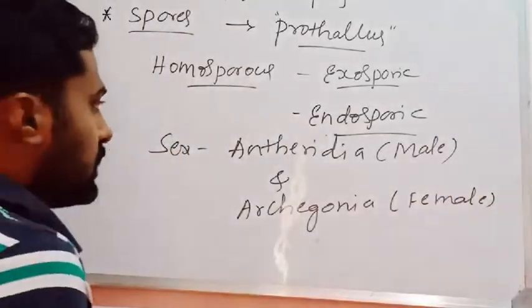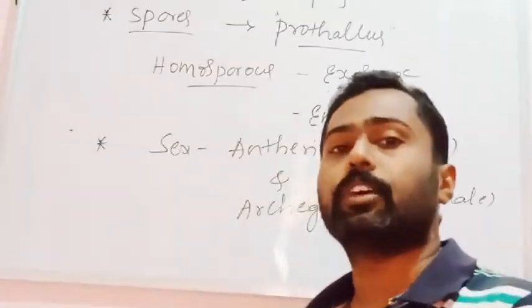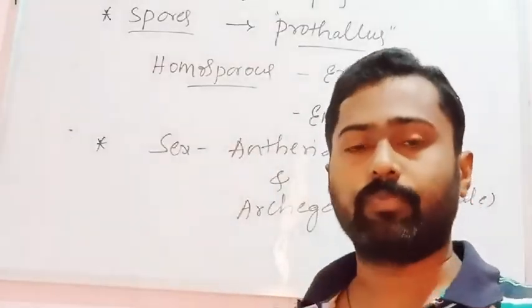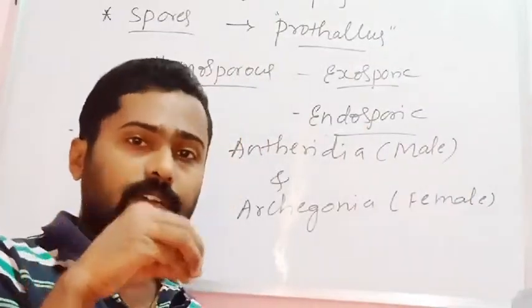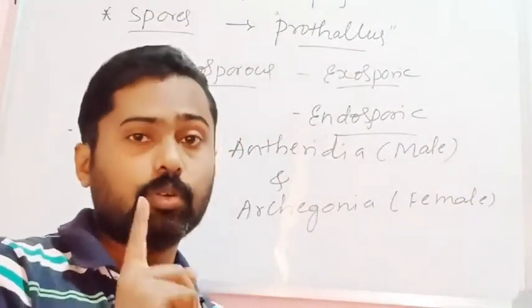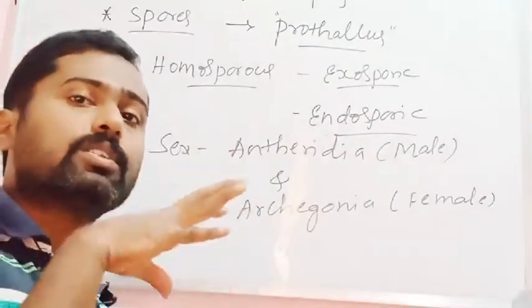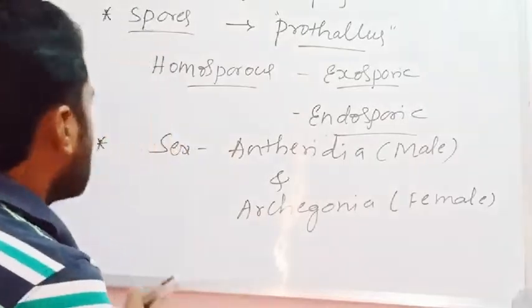The difference is that the homosporous pteridophytes are monoecious. Monoecious means they bear both the sex organs in the same plant body. It means both the Antheridia as well as the Archegonia develop within the same thallus. In homosporous pteridophytes, the Archegonia as well as Antheridia develop on the same thallus. The condition is called monoecious.